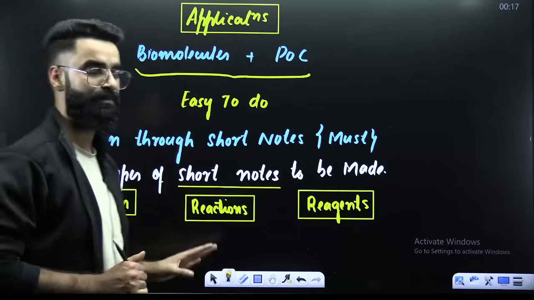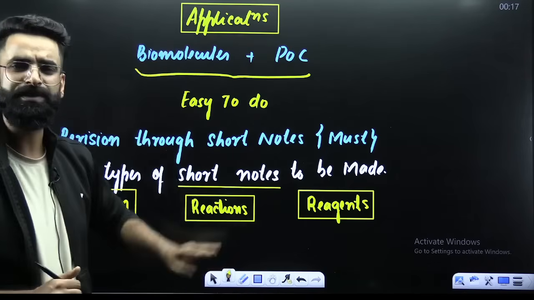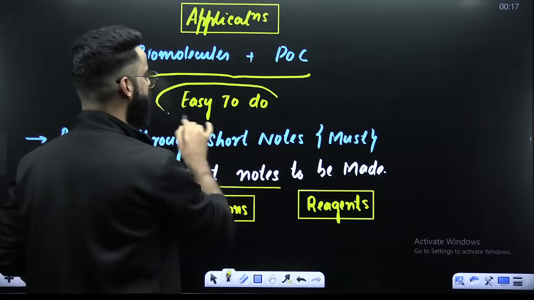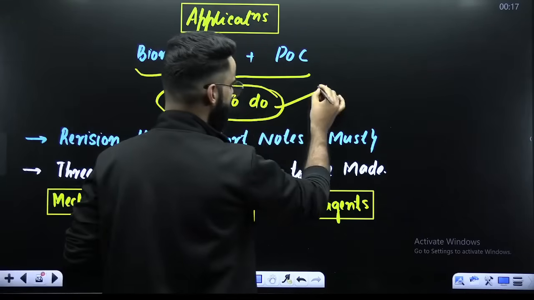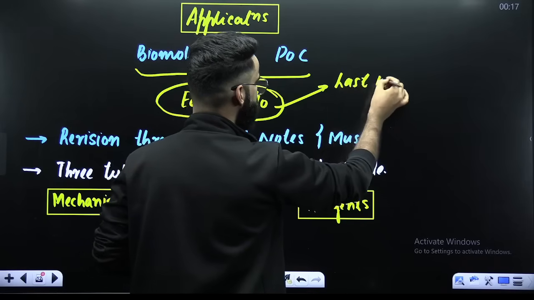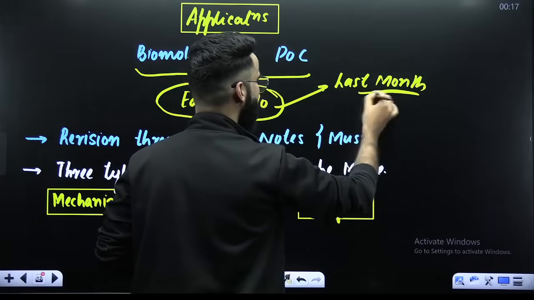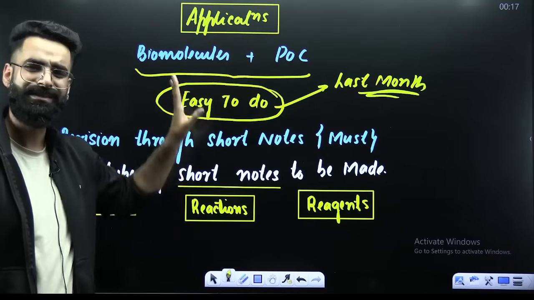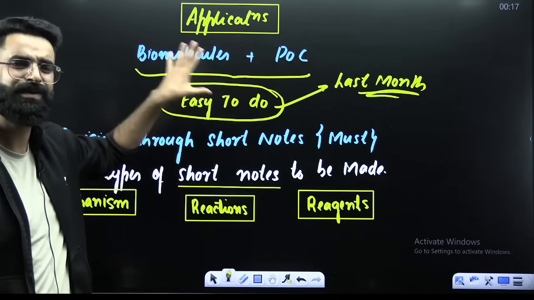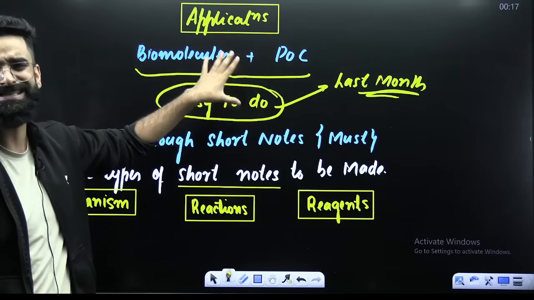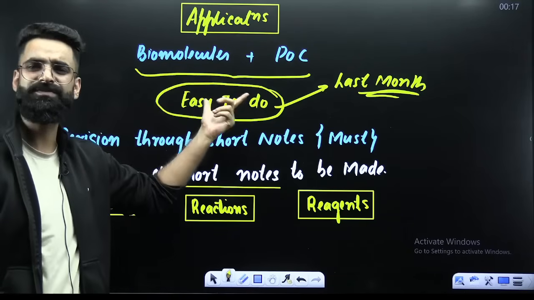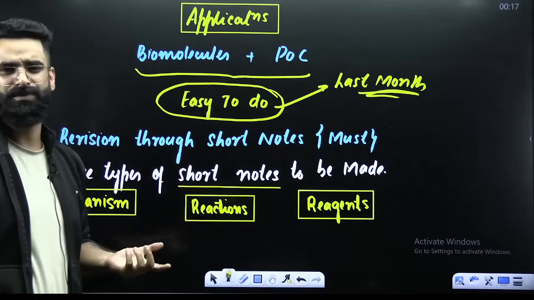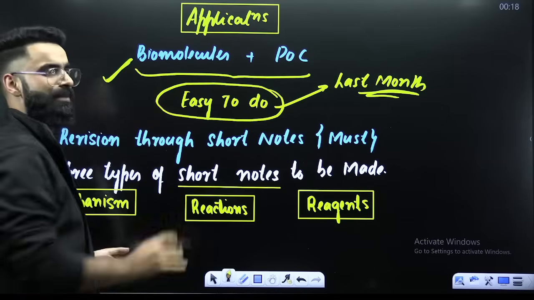Similarly, in the application part, my dear students, you have two chapters: biomolecules and practical organic chemistry. These are easy chapters, and you can cover them in the last month. There is no need to prioritize these two chapters right now. Your NCERT is enough to crack them, because whenever a question comes from these two chapters, it is directly copied and pasted from your NCERT. So I would suggest you do these two chapters at the end.